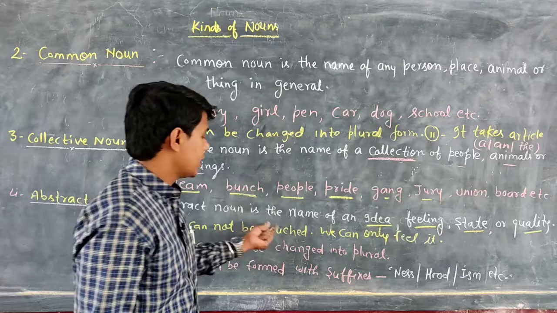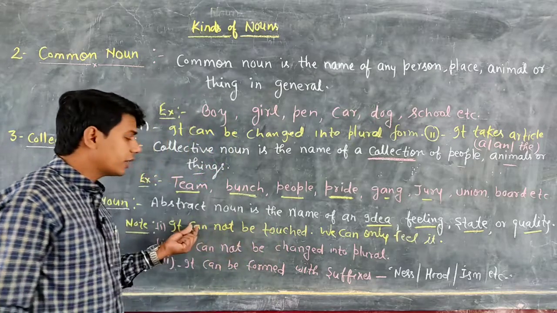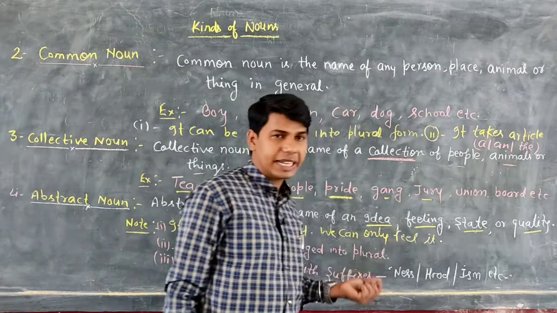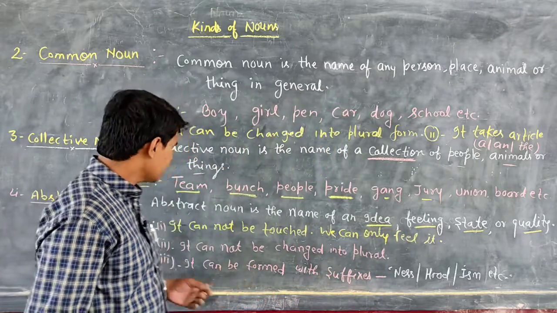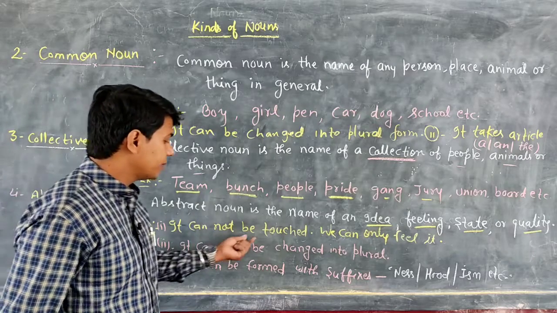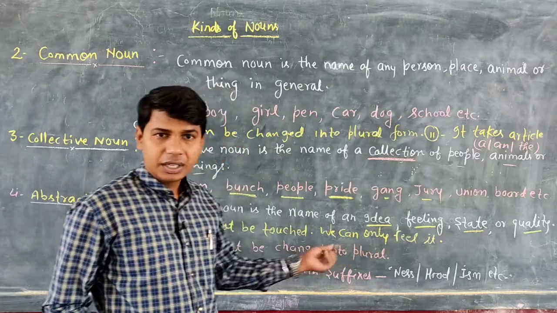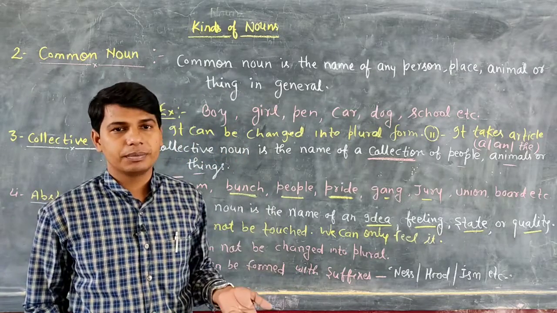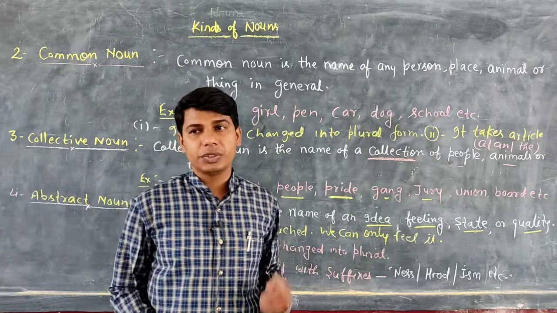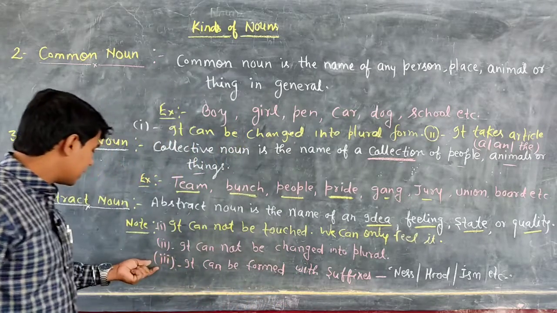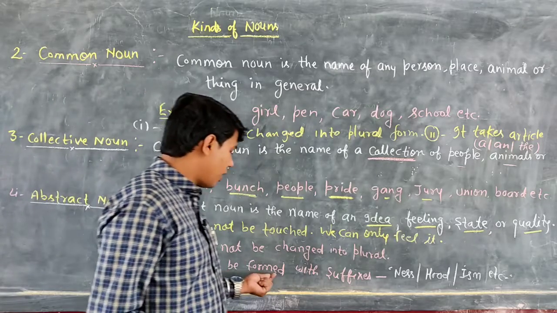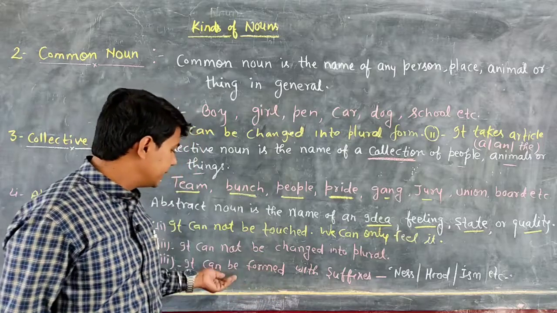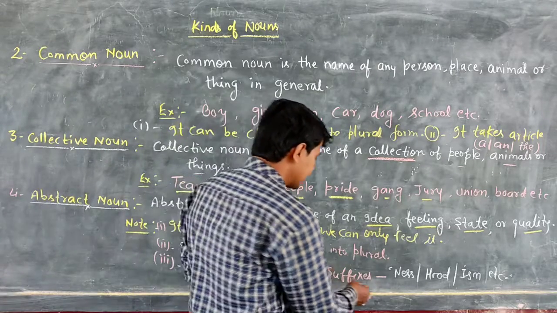The first one, it cannot be touched. It means we cannot touch abstract nouns. We can only feel it. Second point, it cannot be changed into plural form. It is always used in singular form. Third, it can be formed with suffixes. We can form abstract nouns with the help of some fixed suffixes.